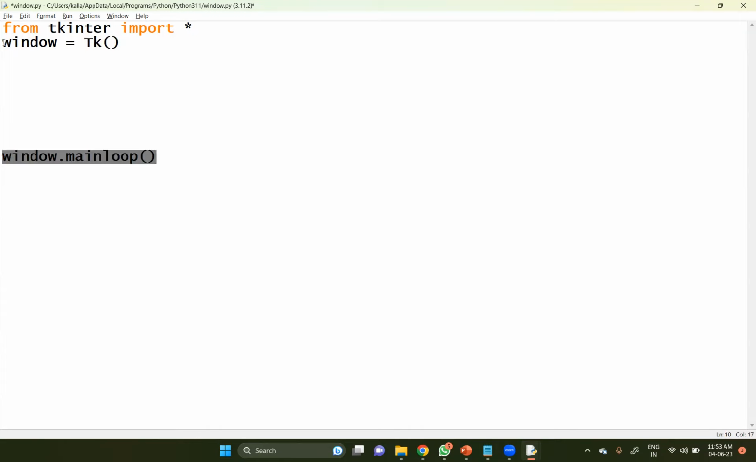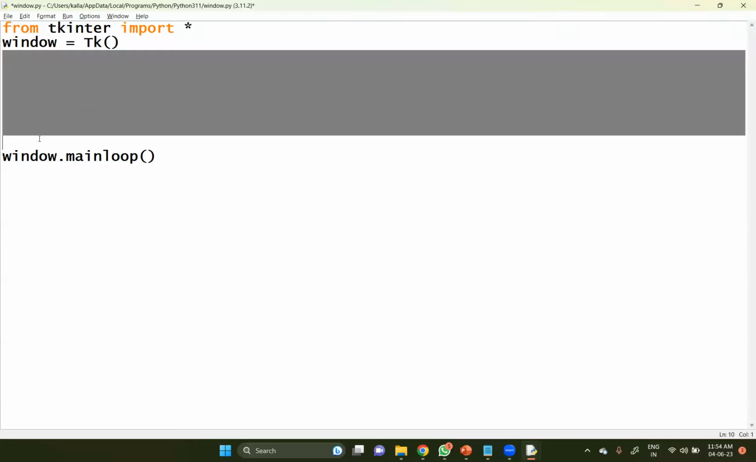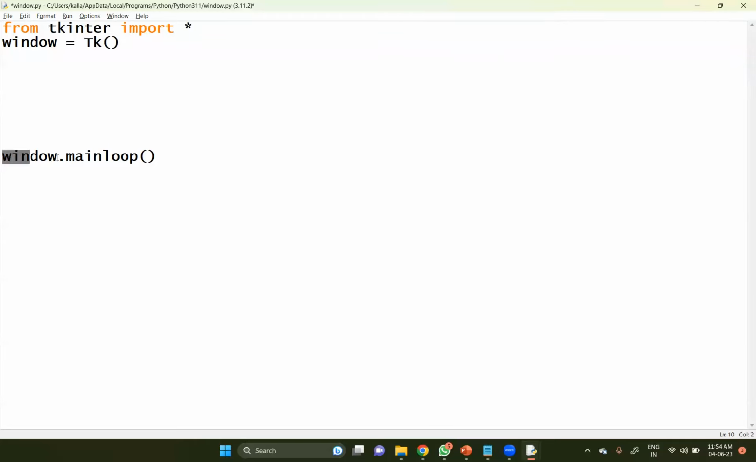So here the window must be created something like this. Some variable will be equal to capital T, small k of, and this window must be displayed continuously to you. So the last and final command, after performing all operations on this window, must be window dot main loop of.